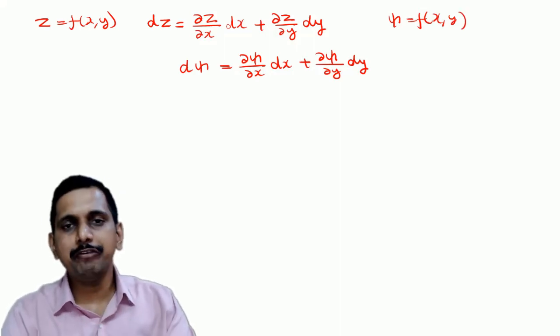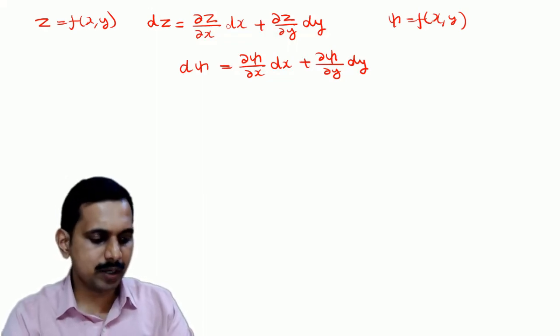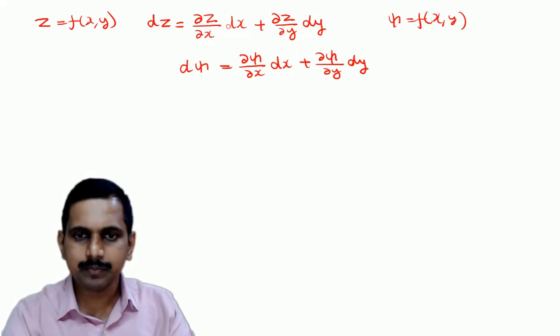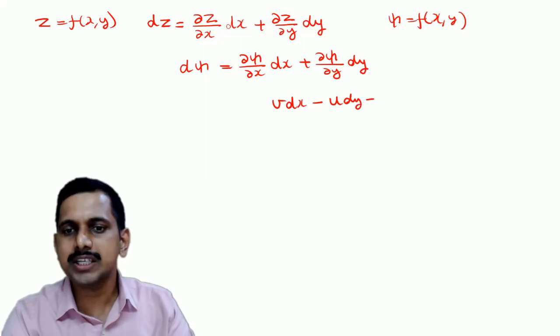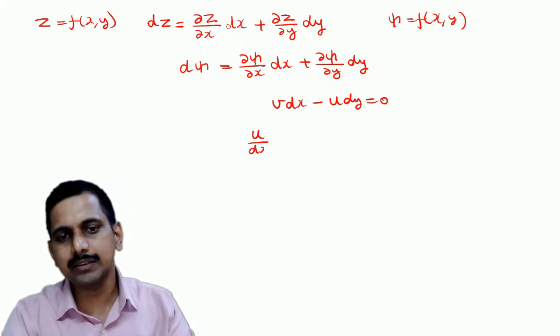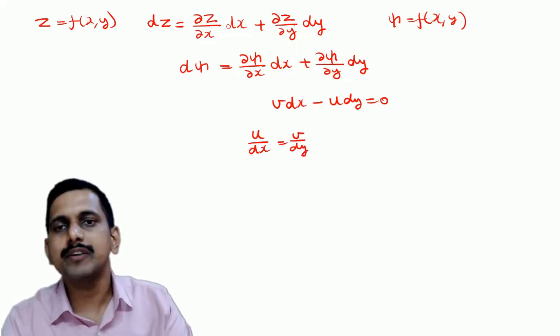Now if we consider the equation of the streamline, what is it? The equation of the streamline can be written as v dx minus u dy is equal to 0, or we can also write dx by u is equal to dy by v. This way also we can write.